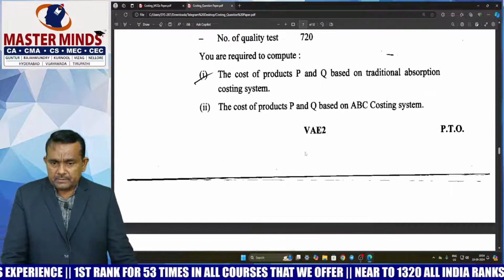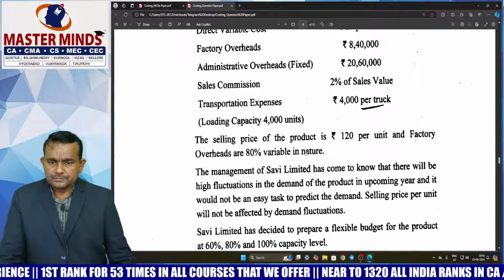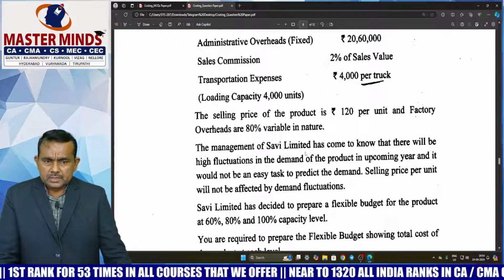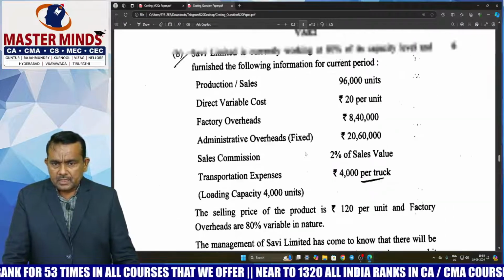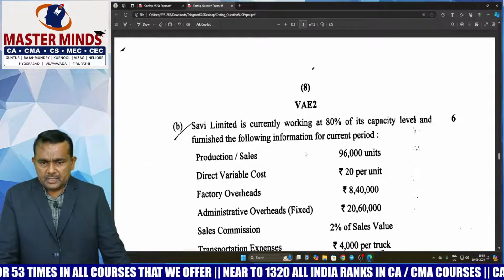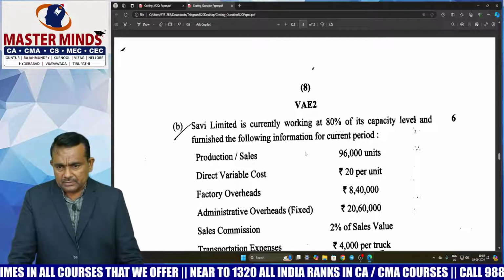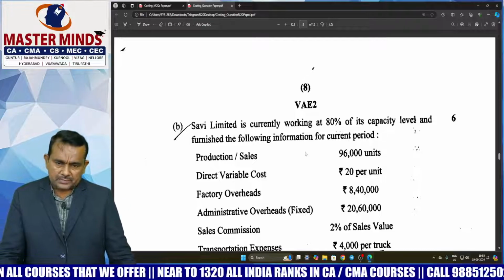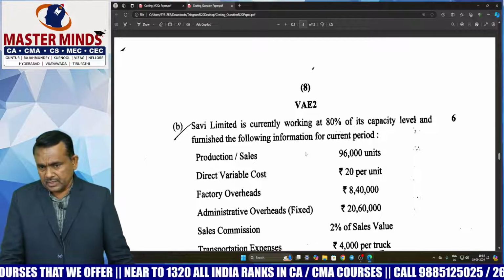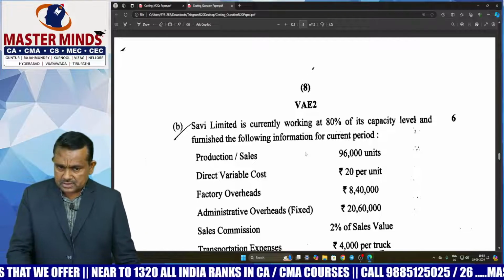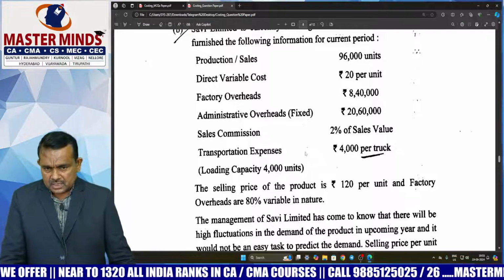Next, 3B. This is budgetary control, sir. Here 80% activity level details are given. At 80% activity level, cost details are given. That means variable cost per unit is given and total amount of fixed costs is given. Next, price structure is also given.